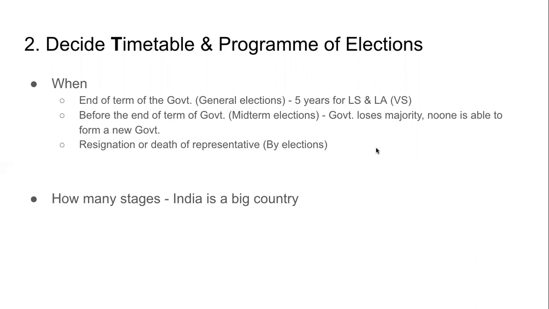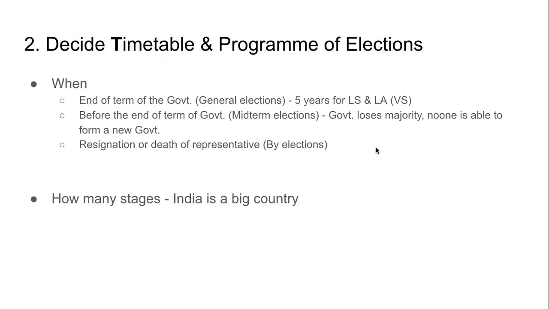It is possible that the government does something that people don't like. If that happens, then other elected representatives will say, no, I no longer support you. That means the group of people who were the majority are no longer a majority. Their number reduced, and when the number reduces, the government falls.